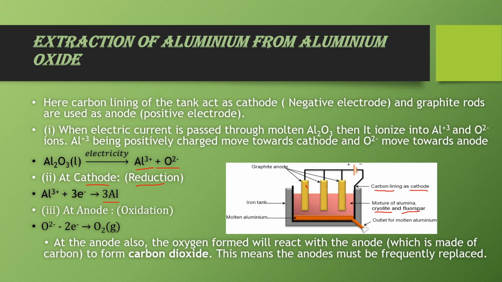So aluminium metal is collected at the bottom and can be collected from that outlet. At the anode, oxygen gas is evolved, and this oxygen gas reacts with the carbon of the graphite rod and is converted into CO2. In this way, the carbon of the rod gets consumed, and that is why we take so many rods of carbon here.